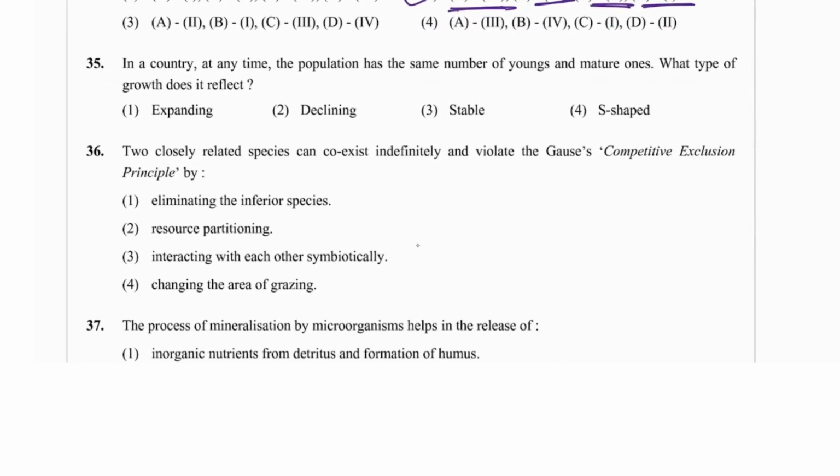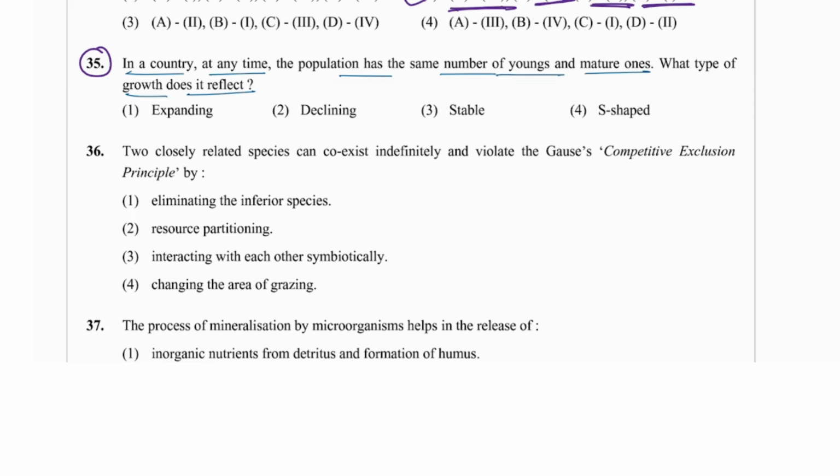Then question number 35. In a country at any time the population has the same number of young and mature ones, so what type of growth does it reflect?